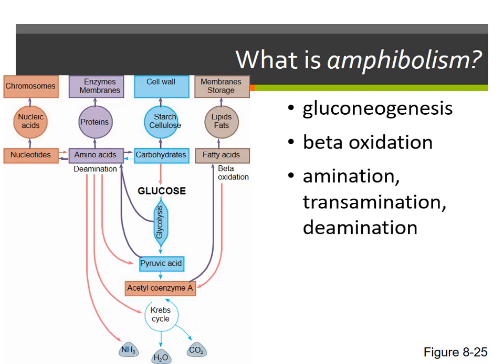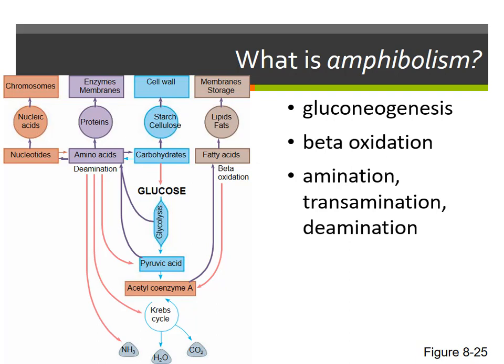Beta oxidation is when we take fats and we run them into the Krebs cycle directly. So acetyl-CoA is actually part of a fatty acid. And so if you can take that acetyl-CoA from a fat and run it into the Krebs cycle, you can still make ATP even if you don't have glucose.